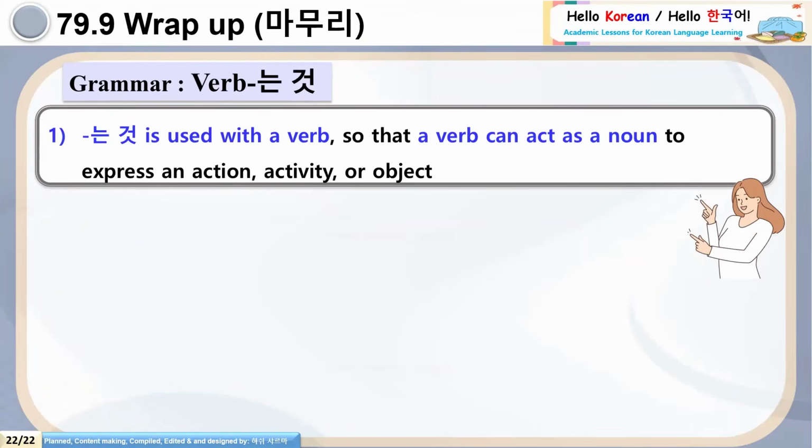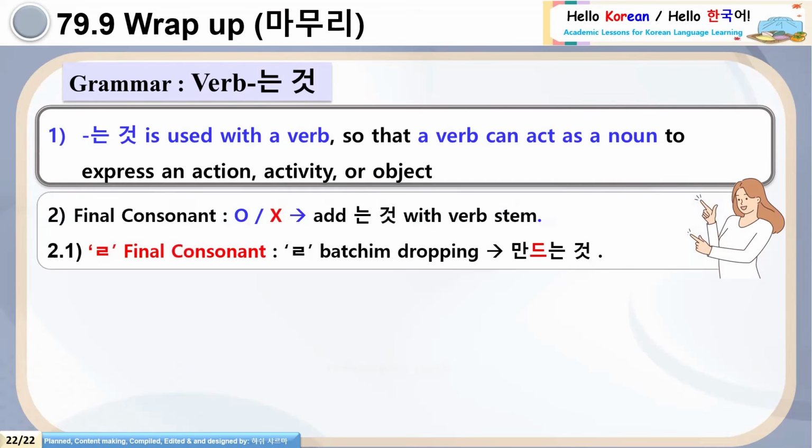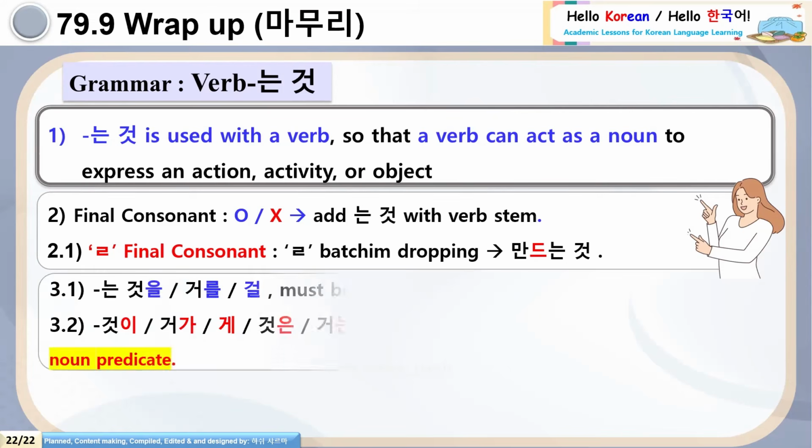Now let's do the wrap up of this lesson. Neun-geot is used with a verb so that a verb can act as a noun form to express an action, activity, or object. Coming to the conjugation rule, second point, there is a final consonant, there is no final consonant in a verb, just add neun-geot. With the verbs which are having the la pachim, please add neun-geot after dropping the la. So mandalda will be mandanan-geot.